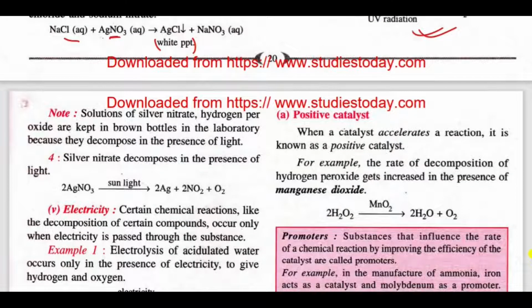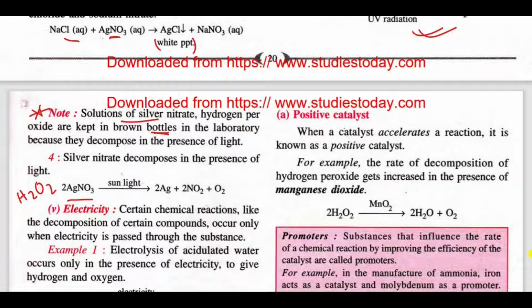Here is a note you have to keep in mind. Silver nitrate solution, AgNO3, and hydrogen peroxide, H2O2, are kept in brown bottles. Why are silver nitrate and hydrogen peroxide kept in brown bottles?